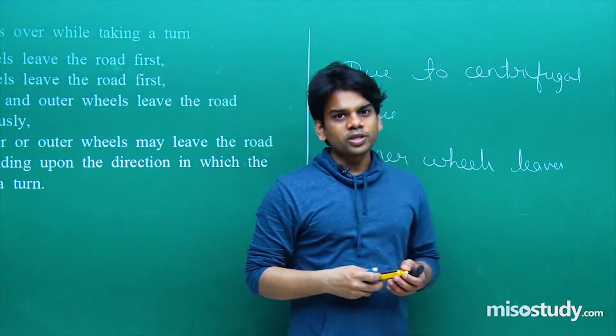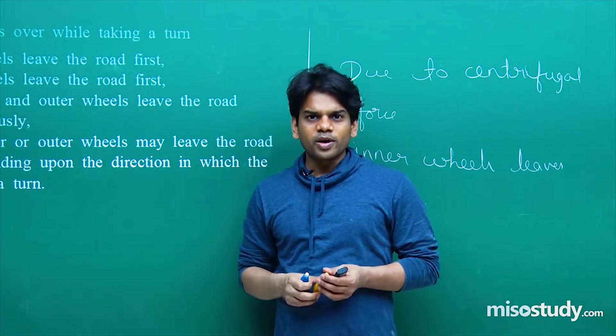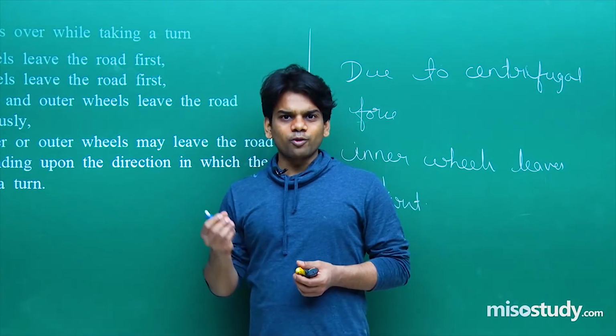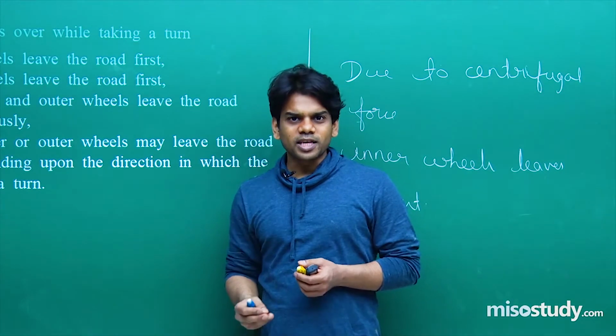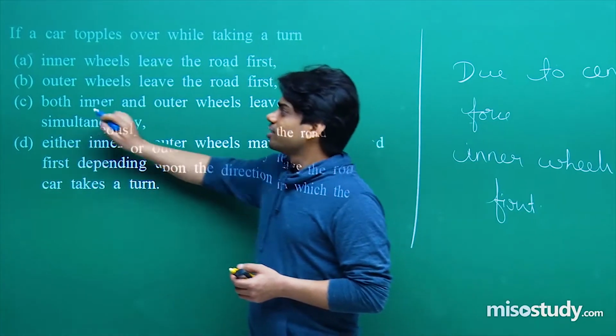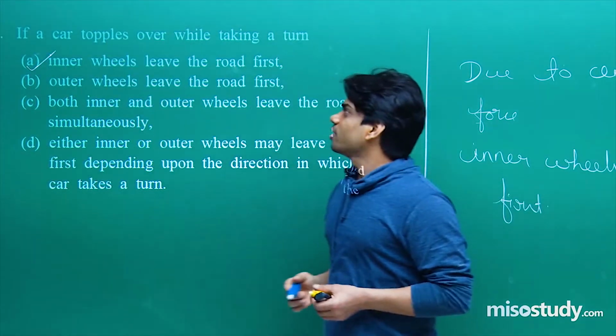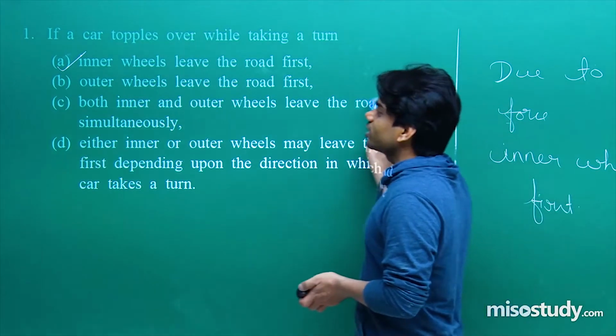Hence, that is the right option. Let me tell you, in your examination also, the questions asked are of objective type. You should be ready with the answer. You would have learned the concept, and some questions would have gone through that would be directly put up in your examination. So you'll know the answer directly and tick the option directly. This will be the right answer: inner wheels will leave the road first. That is what is the requirement of the question.